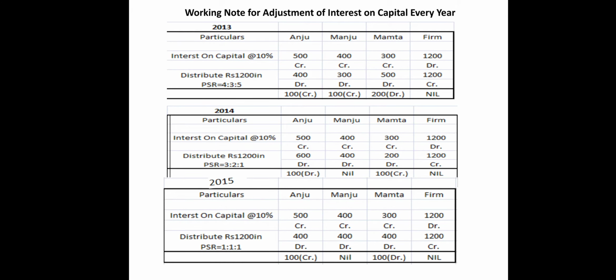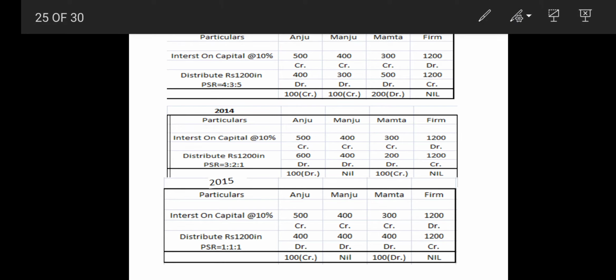Oh, by mistake I have written 10% here, it's 5%. So this is to be charged. Here it will give you 500, 400 and 300, and we distribute this 1,200 in the ratio of 4:3:5.